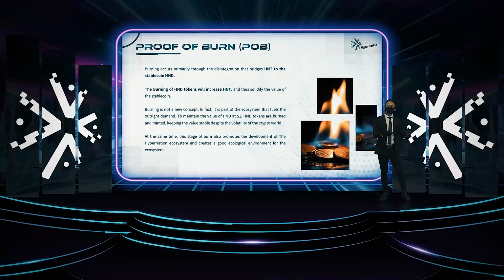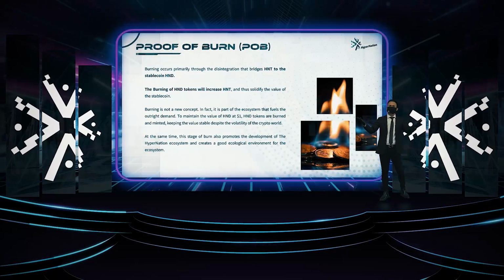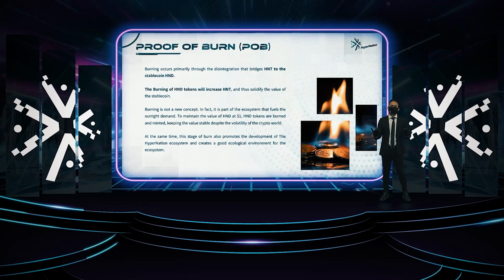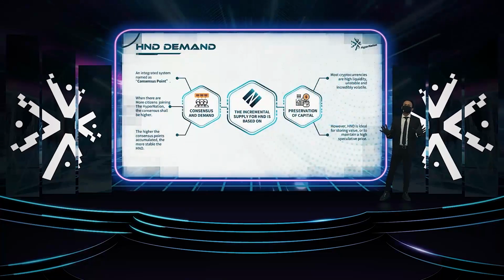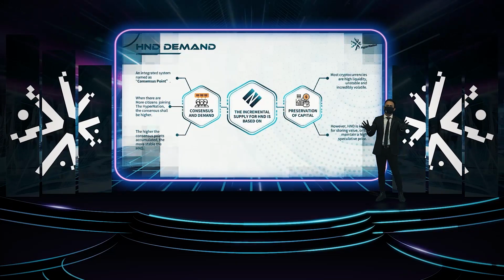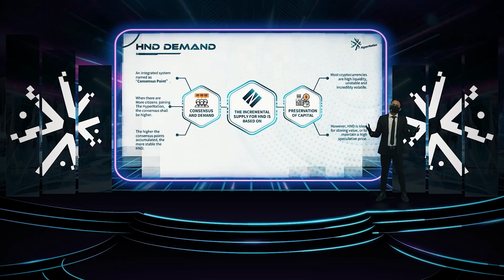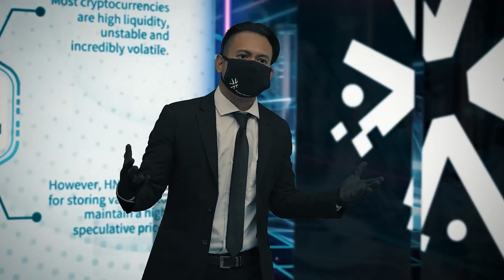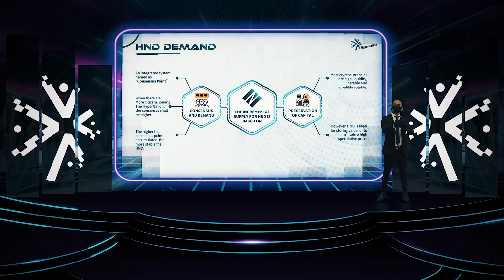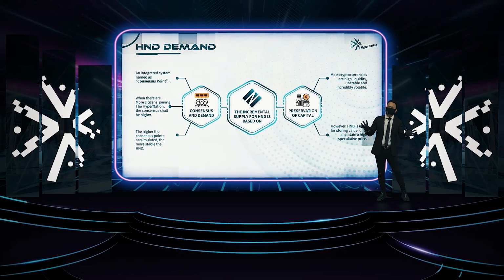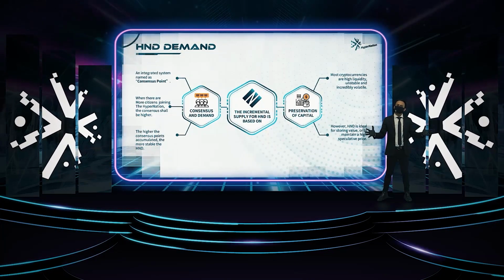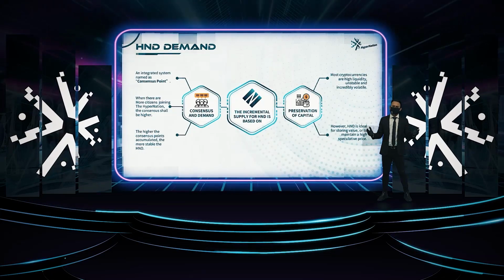In simple words, the burn-in of HND tokens will increase HNT and thus solidify the value of the stablecoin. The HND demand will correspond within an integrated system called consensus point. Of course, the higher the consensus, the more stable HND is. The stability of HND will also override the utility of unstable and volatile tokens, as it is ideal for store of value and the maintenance of a high speculative price.